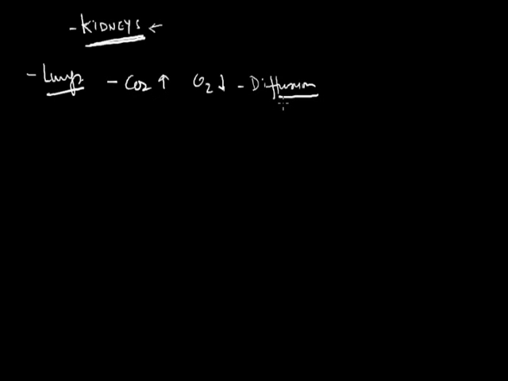Because carbon dioxide is a toxic gas, it has to be removed, and it travels from tissues to heart via blood, and from heart it goes to lungs. And in the alveoli, the exchange takes place. Some amount of other gases also come in along with the air taken in, but the main gas is oxygen, which is required for our body.